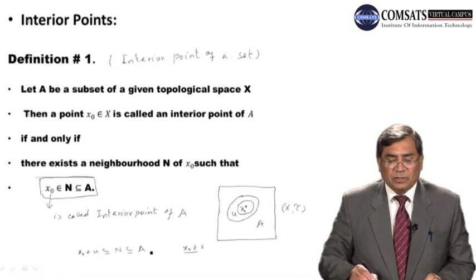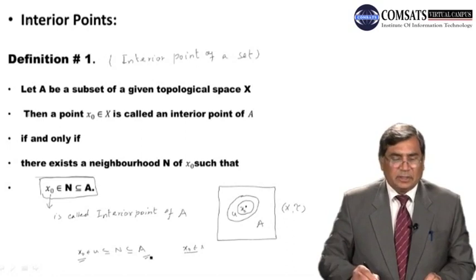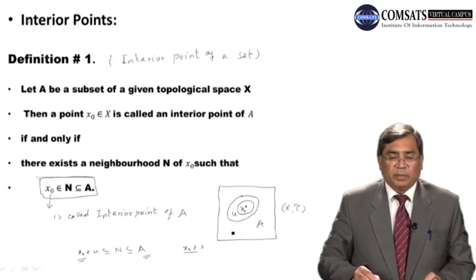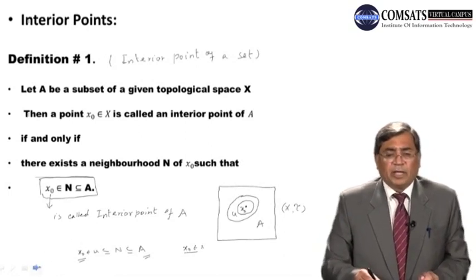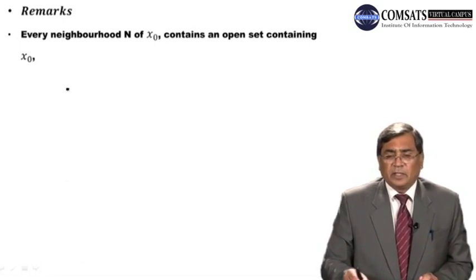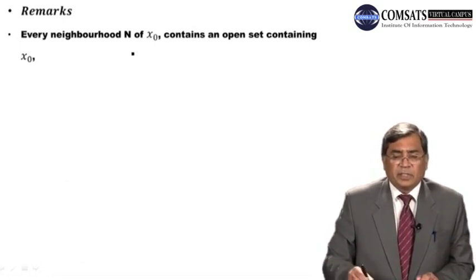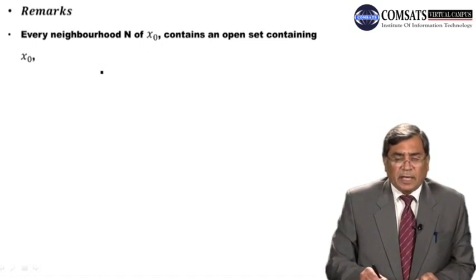So if all this happens, then this point x naught is called an interior point of this set A. So this is the situation. Dear students, you have to remember the definition of the interior point of a set A. Here we define that every neighborhood n of x naught contains an open set containing x naught, as I mentioned earlier.